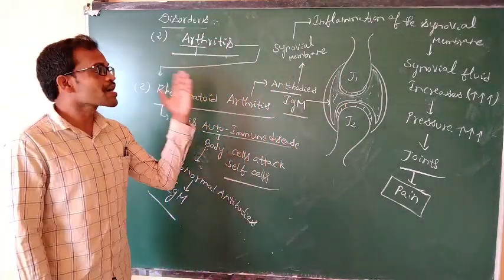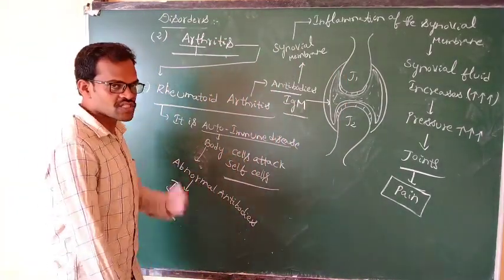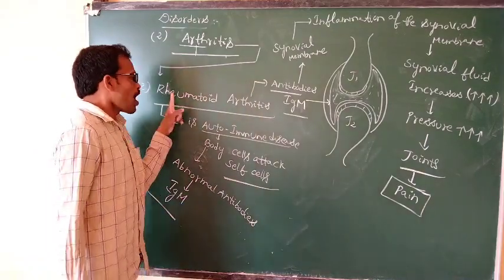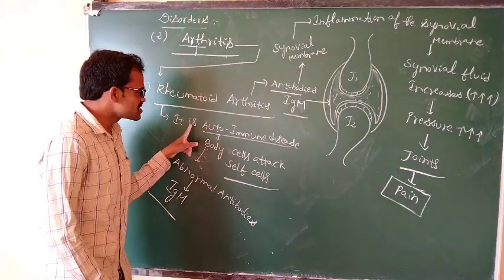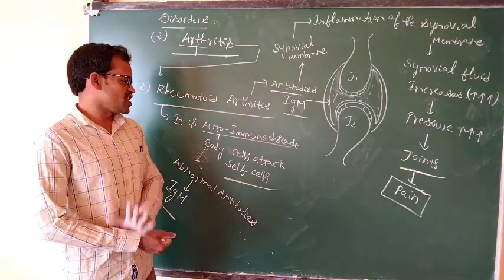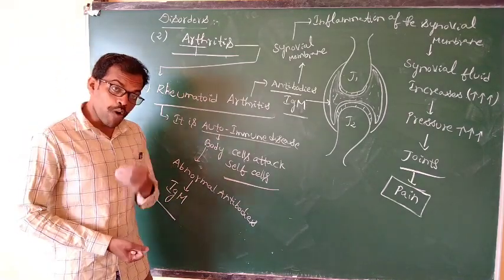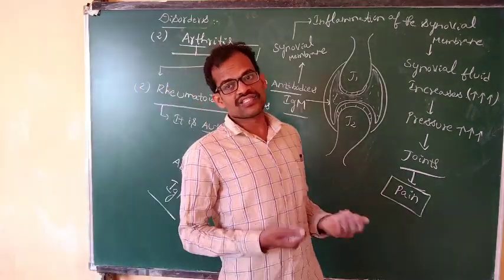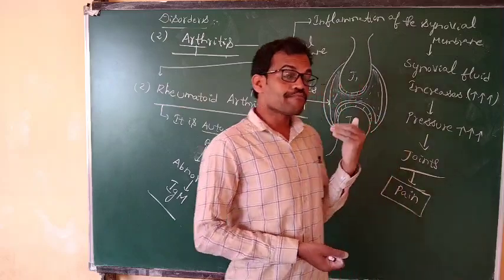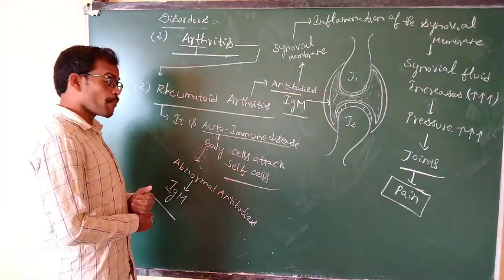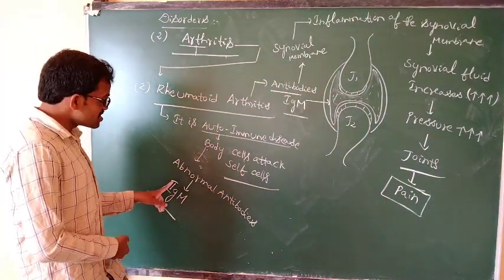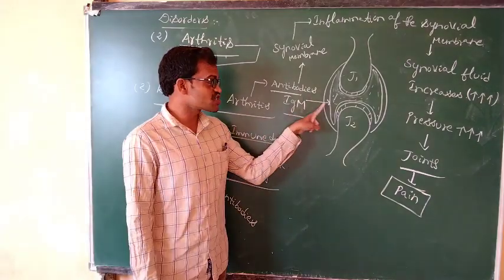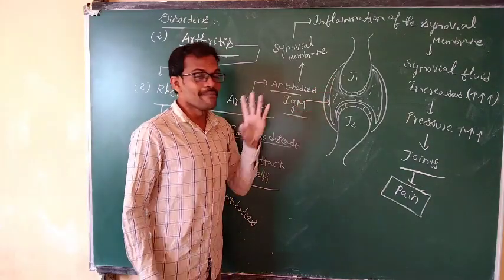That is rheumatoid arthritis. Once again, I will explain. Rheumatoid arthritis is an autoimmune disease. Auto means our body cells attack our own cells. Abnormal IgM antibodies are produced. These IgM antibodies destroy the synovial membrane.